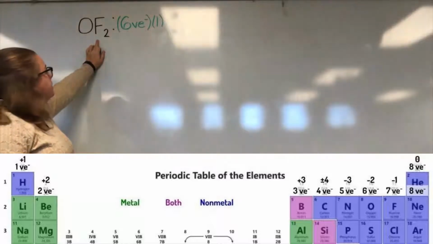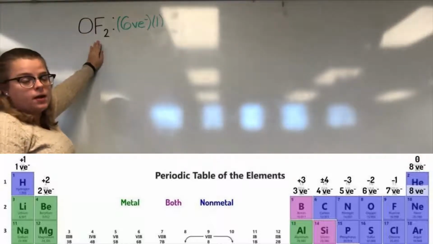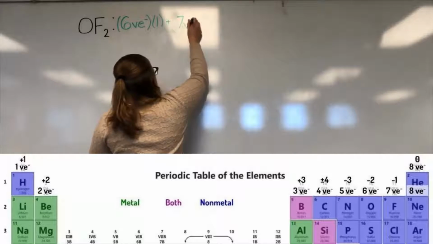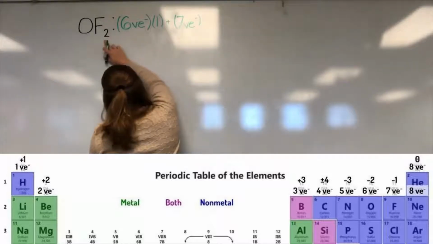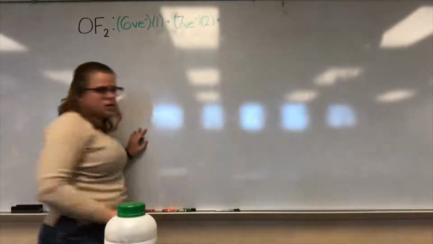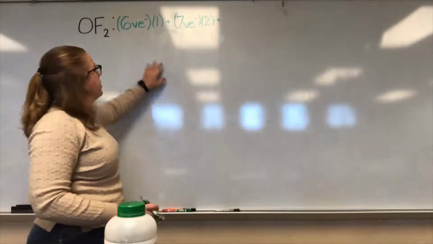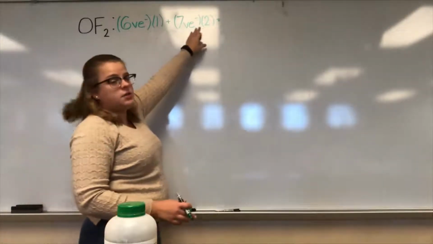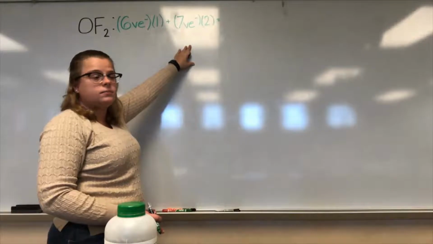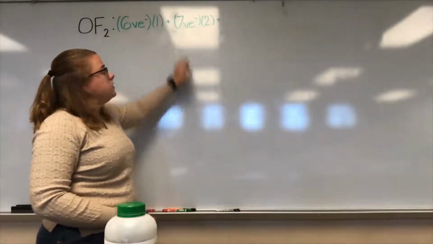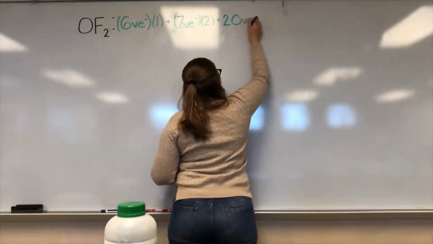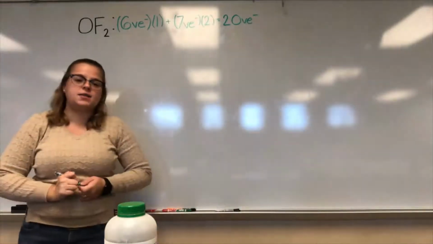Then looking at our second element, fluorine. Looking on the periodic table, fluorine has 7 valence electrons, and there are 2 of them in the compound, so we'll multiply that by 2. Just doing the math in your head, 6 times 1 is 6, 7 times 2 is 14, so 6 plus 14 is 20. So we have 20 valence electrons to make this structure.